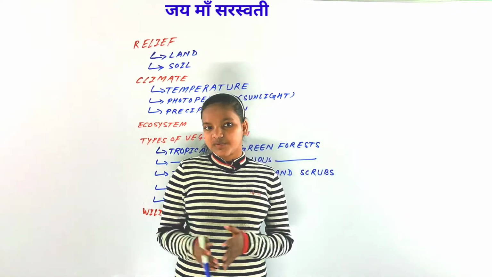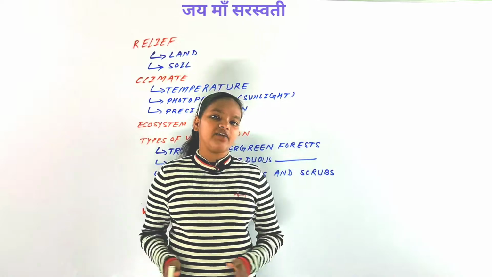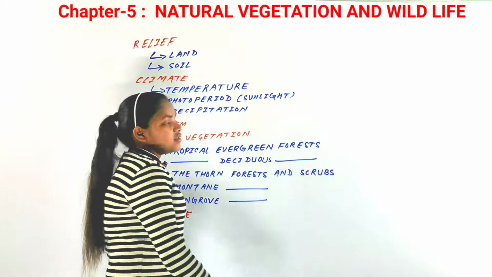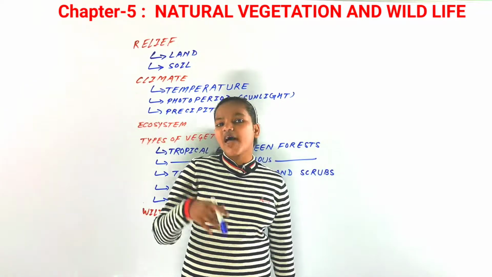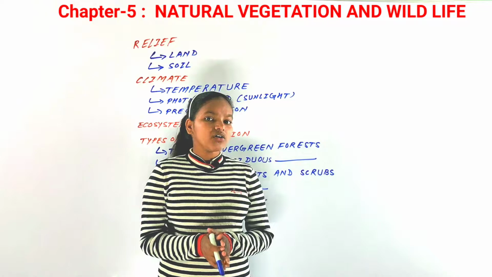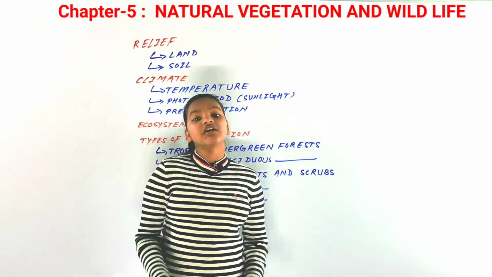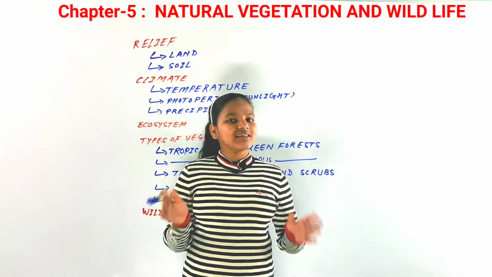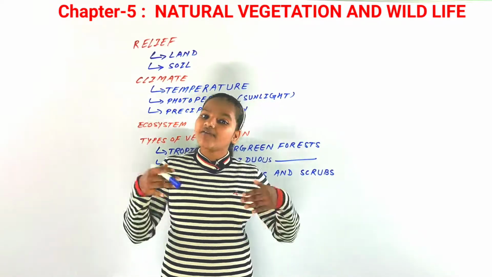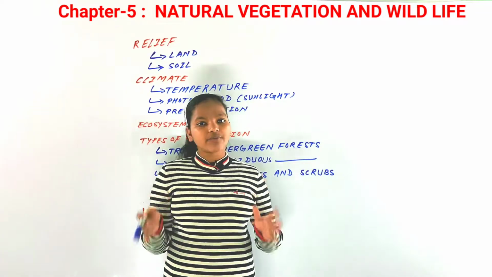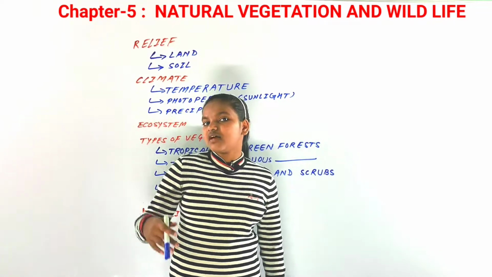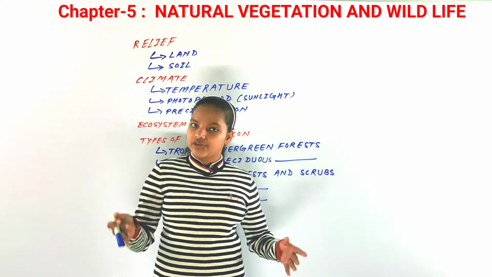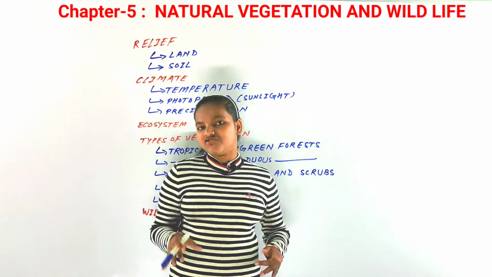So today I will explain Class 9th Geography Chapter 5, and our chapter is Natural Vegetation and Wildlife. In this chapter we are going to discuss the natural vegetation and the wildlife of our country, India. In your day-to-day life, you obviously see different species of plants or trees around your home, your park or your school, everywhere around you, and that we are going to discuss in this chapter.